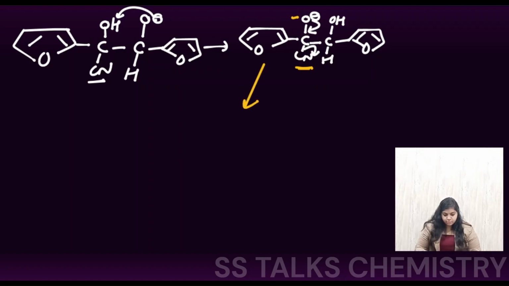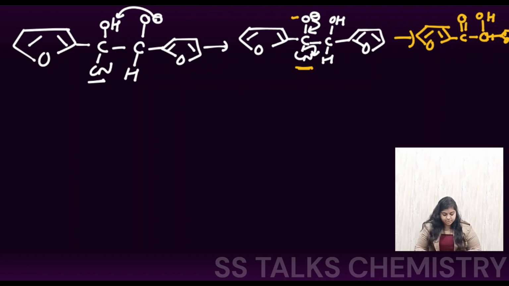So ultimately what we are getting here is this furan ring, okay, with the carbon. Here the double bond will be formed. This carbon center is having the OH group, and here the hydrogen, which is attached with another furan ring, right? This species is formed.